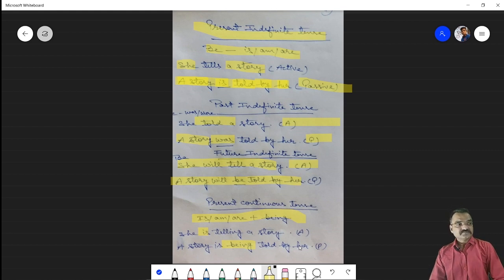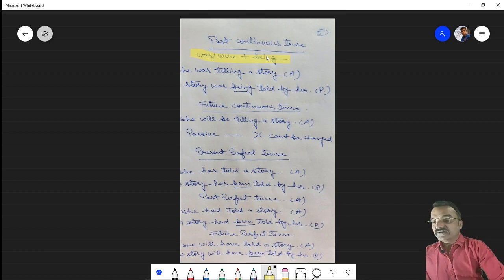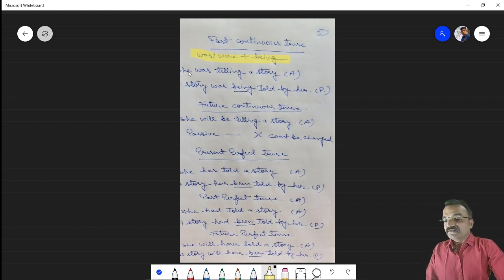This is passive voice. Now the next sentence is from past continuous tense. In past continuous tense, the be verb used in passive will be was, were plus being. Was, were denotes past and being denotes continuous. So we will use was, were plus being while changing an active into passive voice if the sentence is from past continuous tense. For example, the sentence is, she was telling a story. This is active. And when we change this into passive, it will be, a story was being told by her.